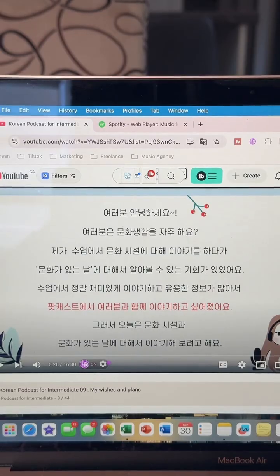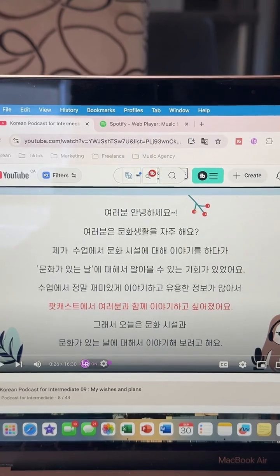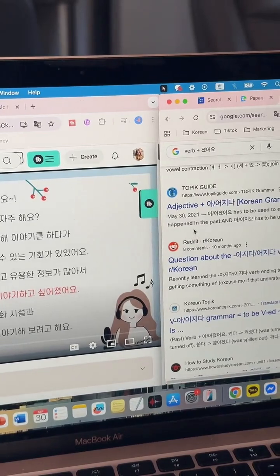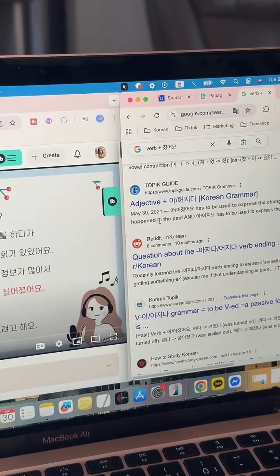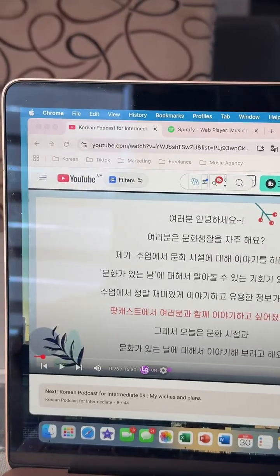Let me just see. Okay, yes. So technically it's like an adjective. Here in this case, it's not a verb itself, but more like an adjective. So, wanted to. They say here it's used to express the change of state that happened in the past. So it's more like she wanted to in the past. Does that make sense?